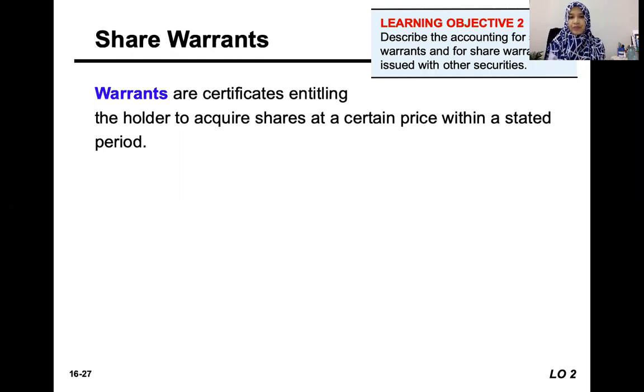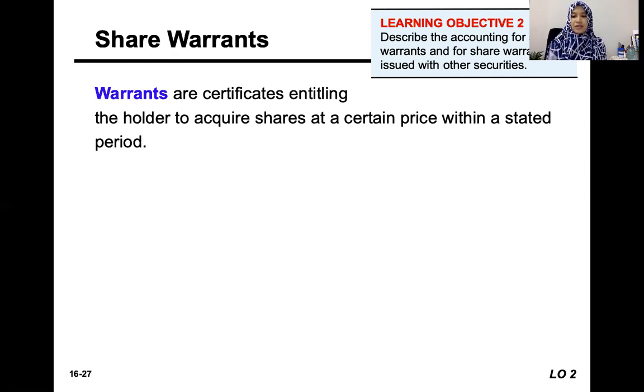But a warrant is just a certificate stating your right, the right or option to buy the shares in the future at a certain price. So it's not a conversion.